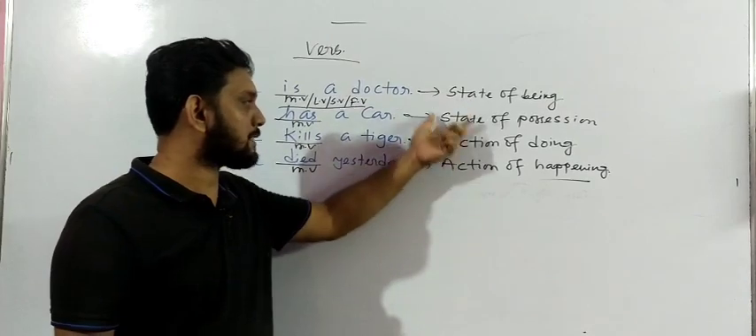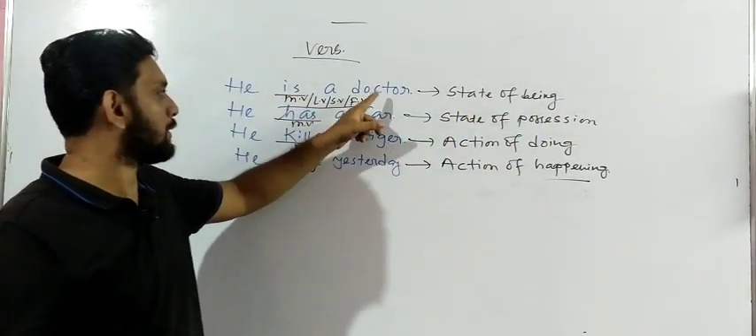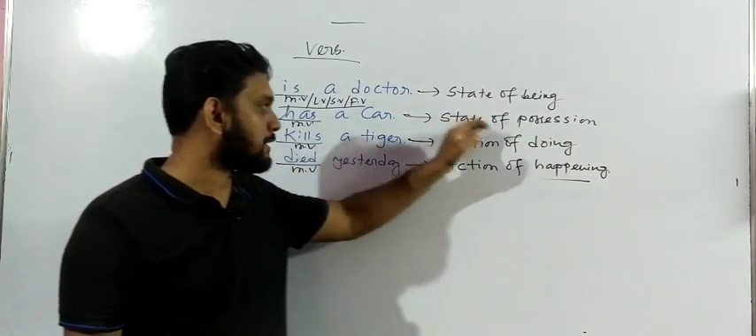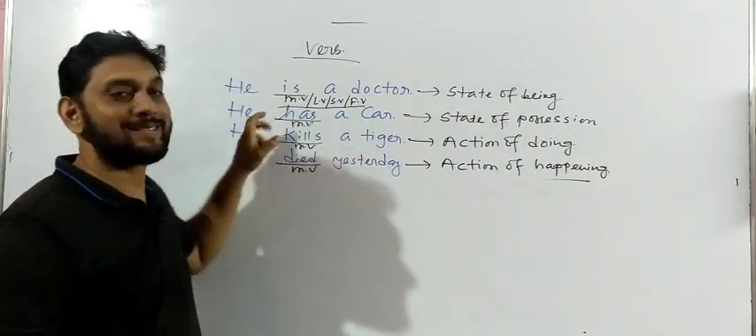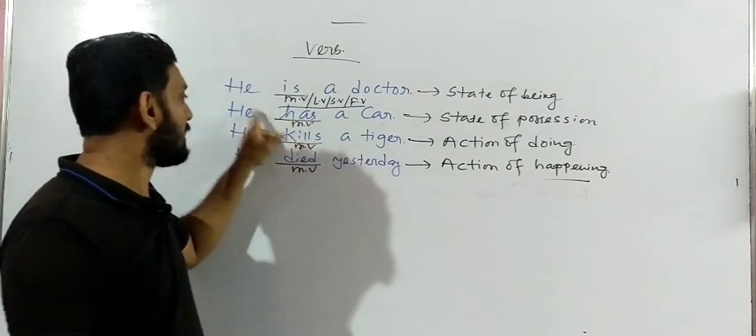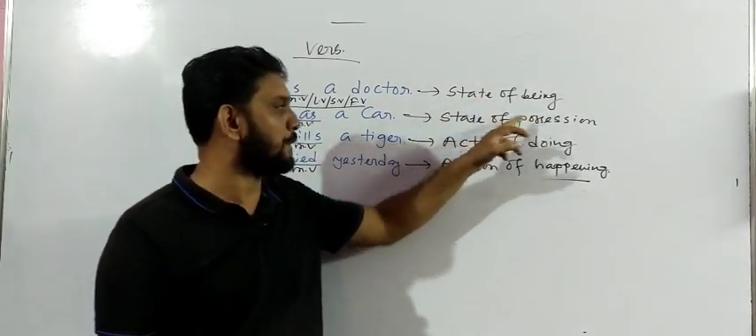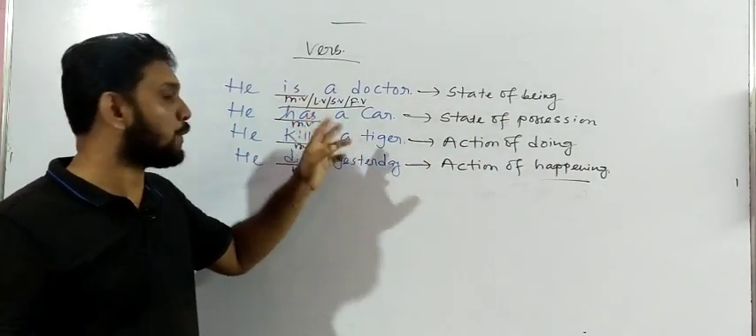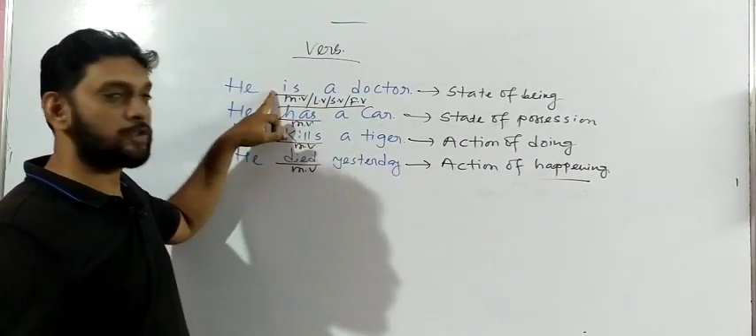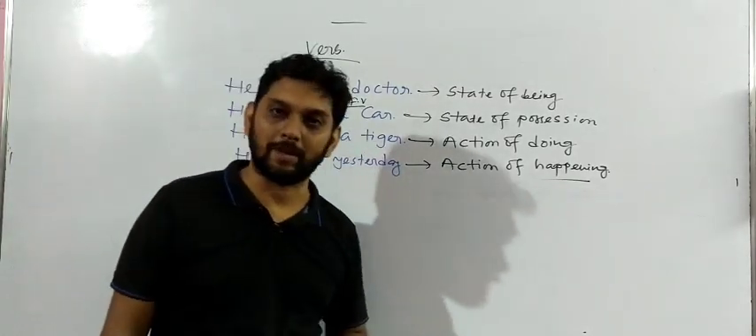Okay, these are the states. One is state of being. We have to understand about the identity of the subject, and state of possession means the ownership. We have to understand what the subject has. Here the subject has a car. Got my point? Did you understand the difference between state of being and state of possession? And both these verbs here don't show any sort of action. Is doesn't show any action. Has also doesn't show any sort of action over here.